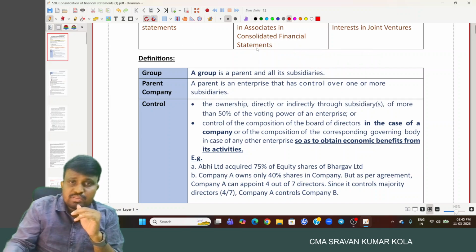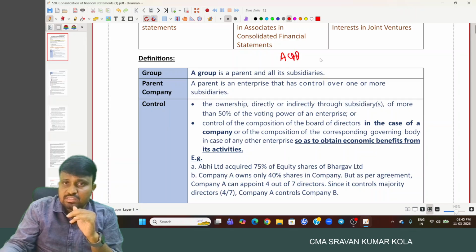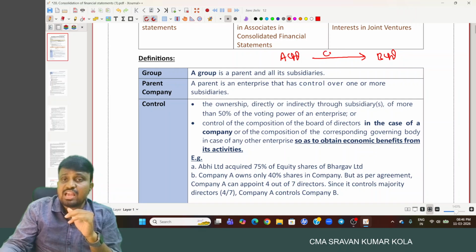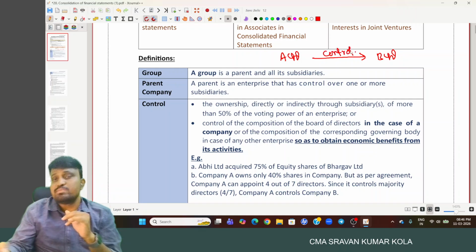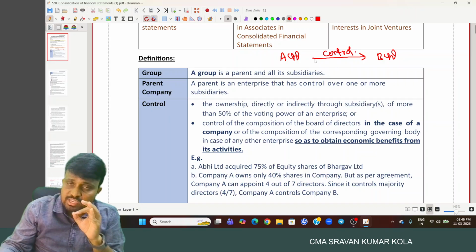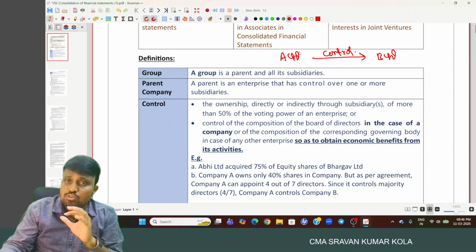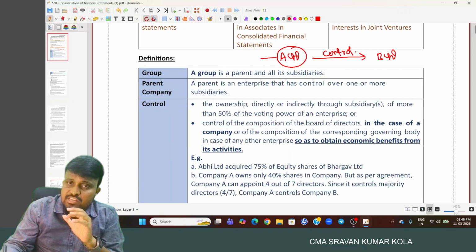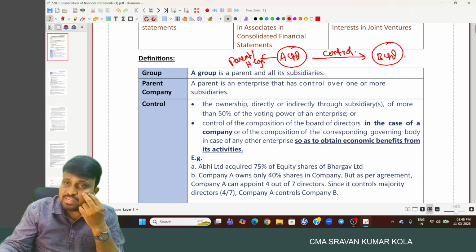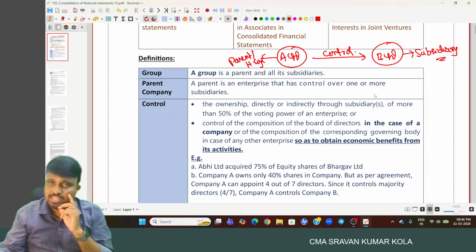Then A Limited is said to have control over B Limited. So, if A Limited has control over B Limited, A Limited is said to be a parent company or holding company, and B Limited is treated as a subsidiary company.